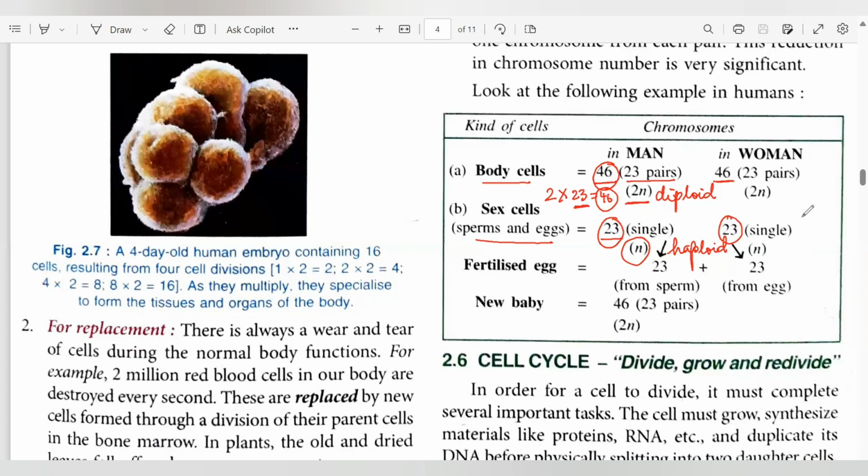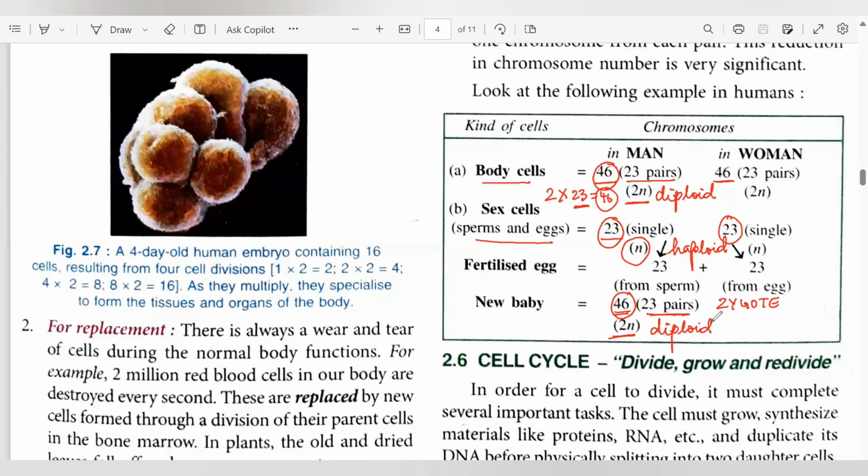Now, when they fuse together during reproduction, it results in the formation of a zygote. So 23 chromosomes from the father fuse with 23 chromosomes from the mother, and ultimately it regains its original number, that is 46 chromosomes or 23 pairs. That is, again, a diploid state.